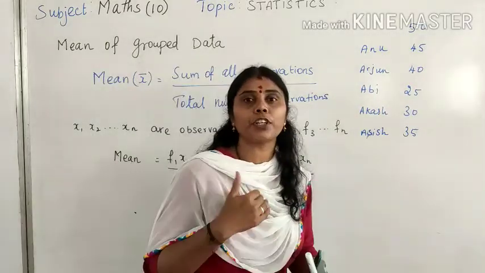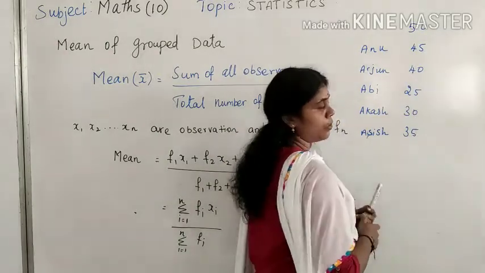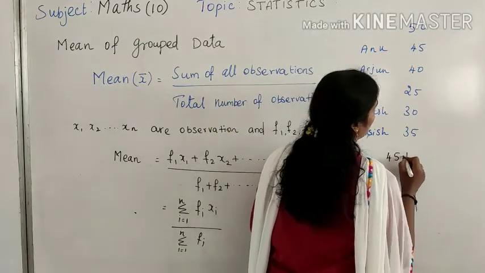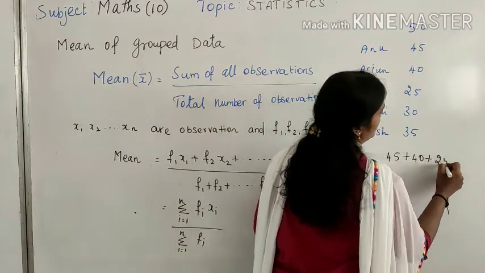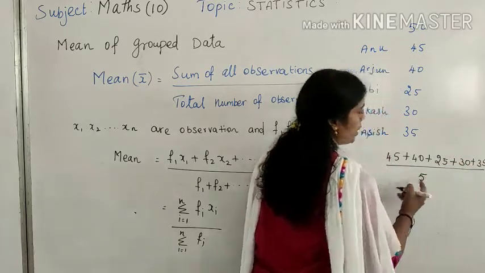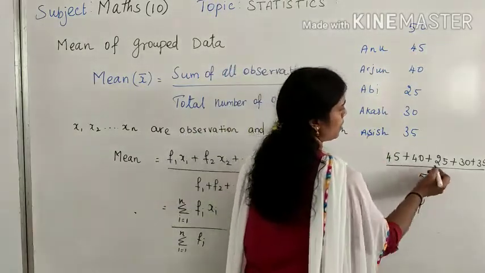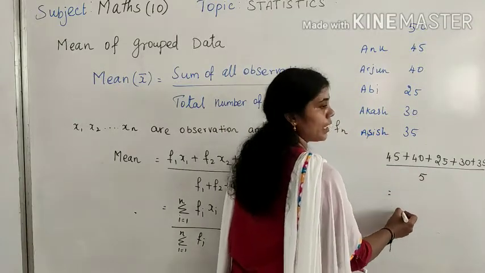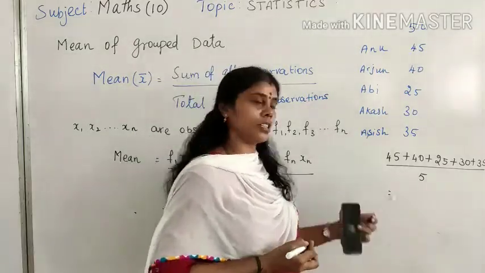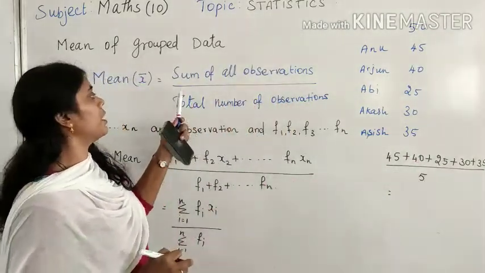I want to find the average of these 5 students, so what I will do is sum all these 5 values and divide by 5. That only I will do, right? 45 plus 40 plus 25 plus 30 plus 35, divided by 5. Why have I taken 5? Because it is the average of 5 students. When you sum all this, you will get some value, and dividing by 5 I will get the average. Normally we do it in class 9 like this: sum of all the observations upon total number of observations.